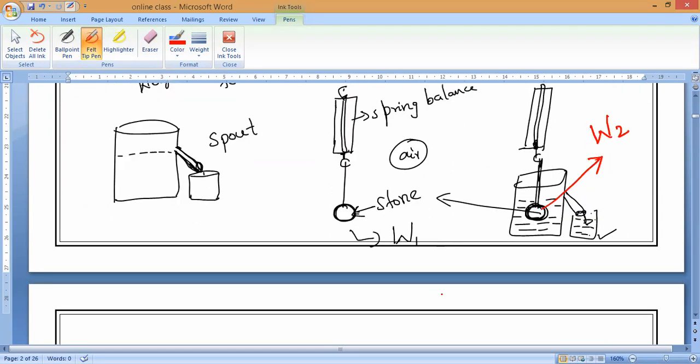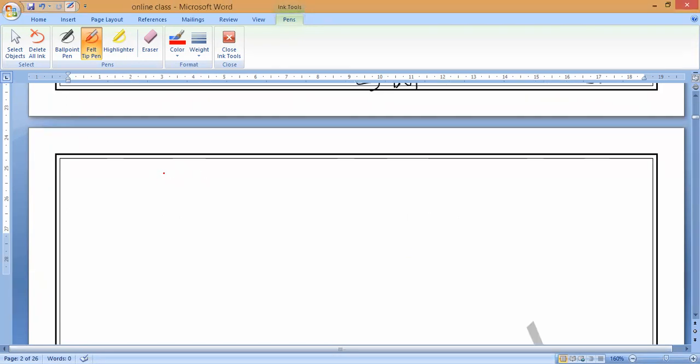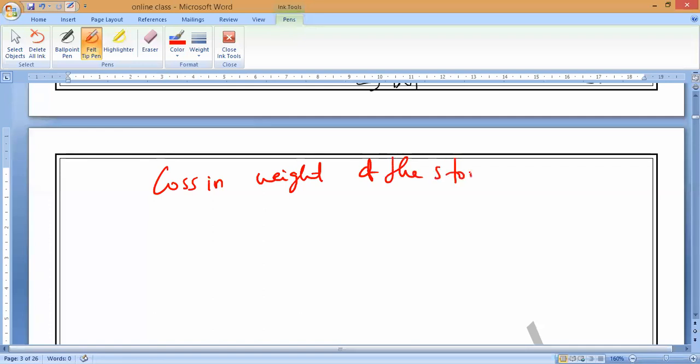Now where is the weight more, in air or inside the liquid? In air it is more. So now I want to find the loss of weight of the stone. What is the formula? Loss in weight of the stone equals W1 minus W2, not V1. So this W1 minus W2 is the loss in weight of the stone.